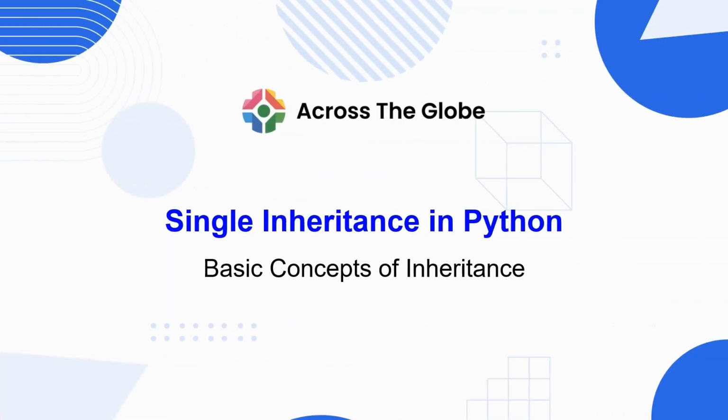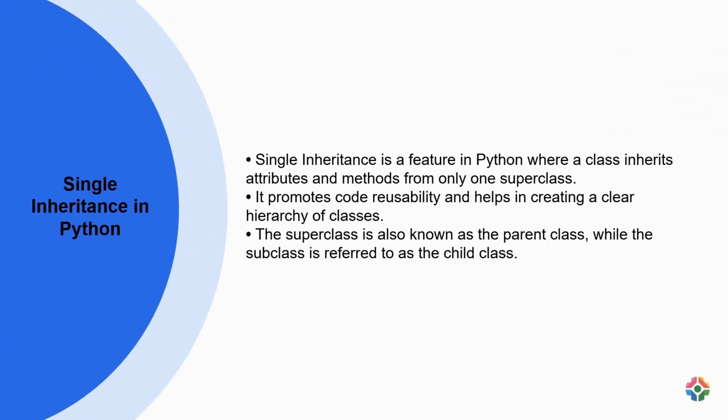Today we will learn about single inheritance in Python. Single inheritance in Python allows a class to inherit attributes and methods from only one superclass. This feature promotes code reusability by enabling the child class to access and utilize functionalities defined in the parent class. By establishing a clear hierarchy, developers can organize their code efficiently.